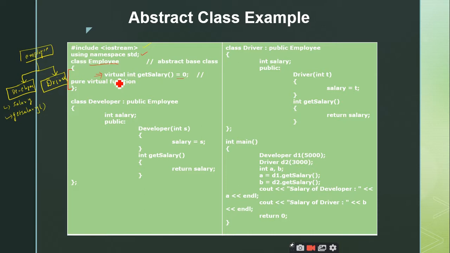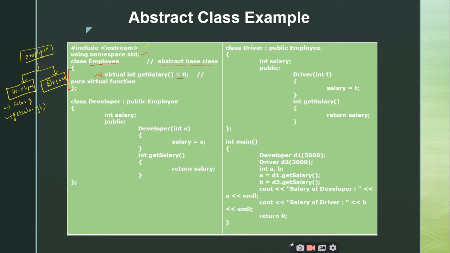So once I declare a pure virtual function inside a class, I can say that the employee class becomes the abstract base class, right? So the main use of this abstract base class is you are unable to create the objects for this base class, but you can create the pointers or you can create the objects for the derived classes from this abstract class, and everything you can do in a normal fashion. The only thing you have to remember here is you are unable to create the objects for the abstract classes, right? So you are not expected to create the object of the class. Why? Because there is no requirement.